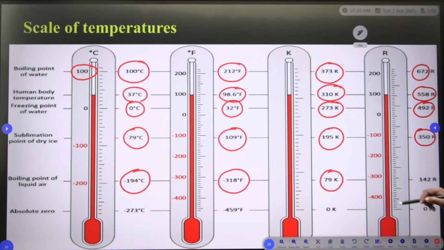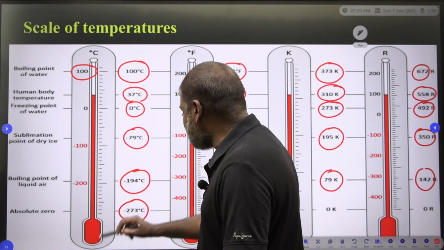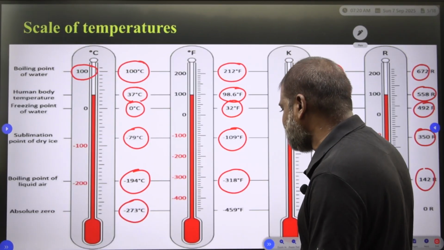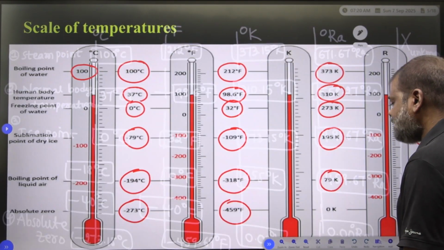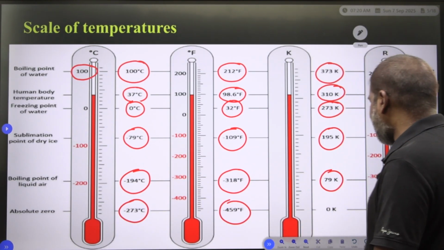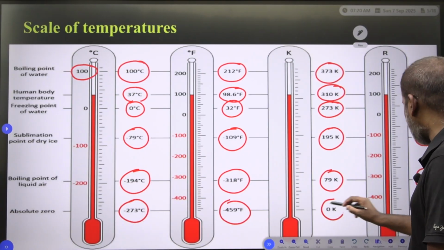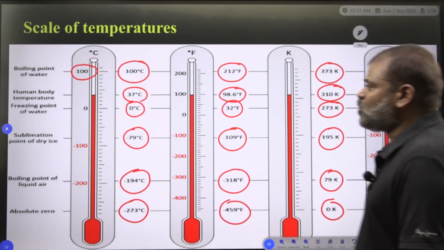The boiling point of liquid air in terms of the Rankine is equal to 142. Now, absolute 0 is equal to minus 273 degree centigrade, minus 459 degree Fahrenheit, and 0 degree Kelvin. You have to write it in terms of the Rankine, that is 0. So these values I have given to you.